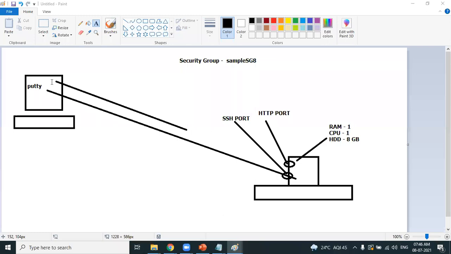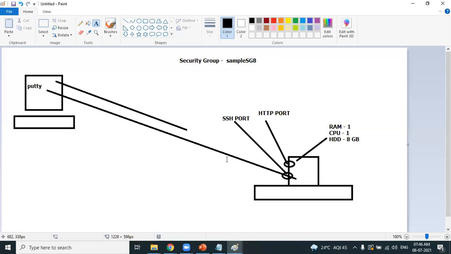Our Linux machine has also opened the HTTP port. We have opened the HTTP port now. How many ports have we opened in our Linux machine? Two ports, the SSH port and the HTTP port. When you open the browser, which port will it use? The HTTP port. Yes, perfect.